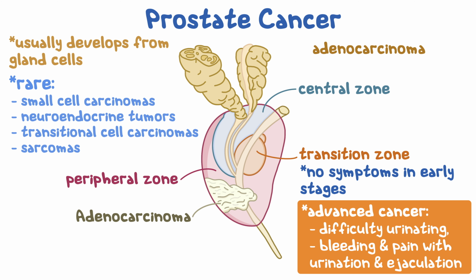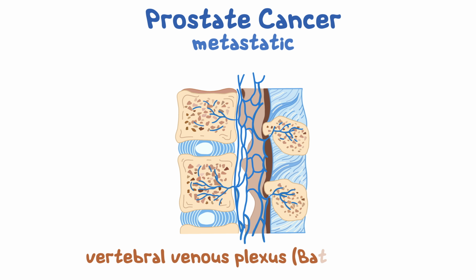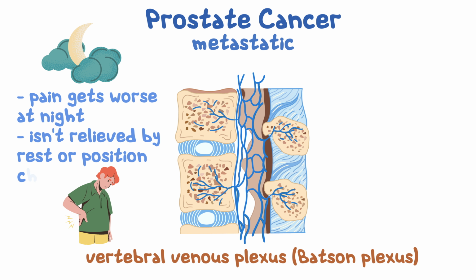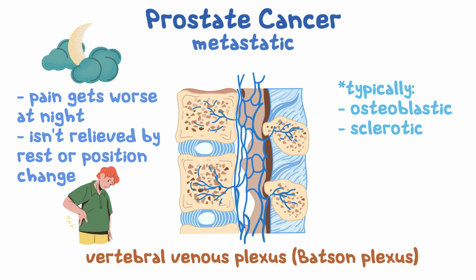If the cancer becomes metastatic, it most commonly spreads via the vertebral venous plexus, also called Batson plexus, to the axial skeleton, resulting in hip or lower back pain. If the pain gets worse at night and isn't relieved by rest or position change, it may indicate metastasis rather than a benign cause. Metastatic lesions are typically osteoblastic or sclerotic and not lytic.